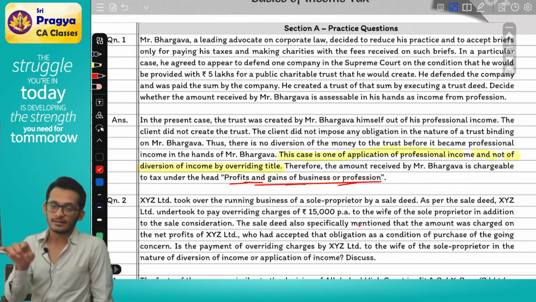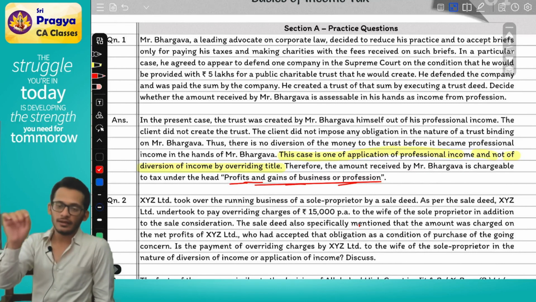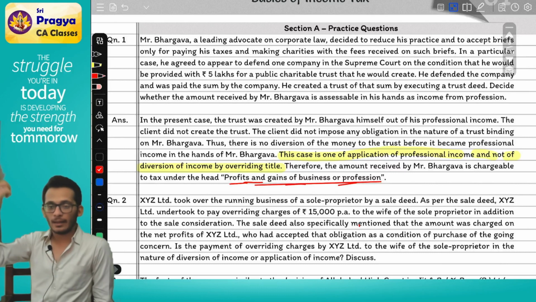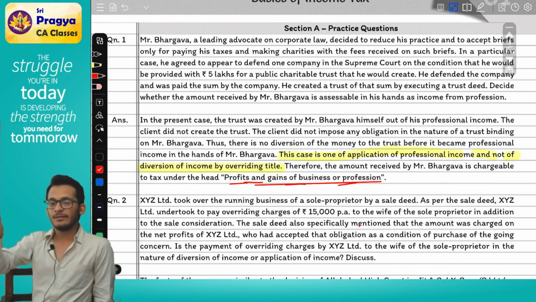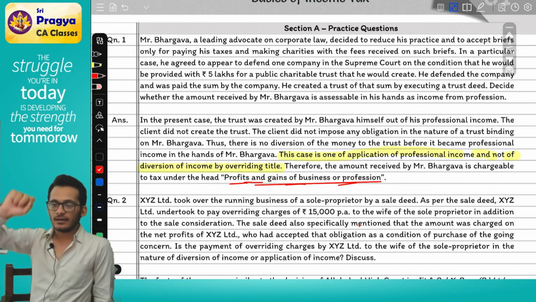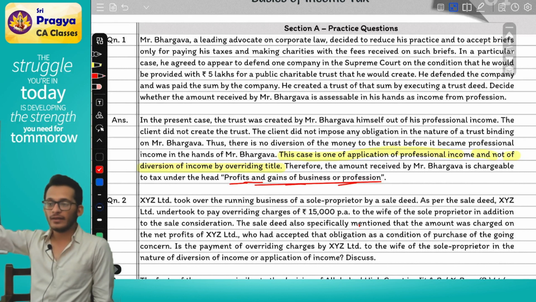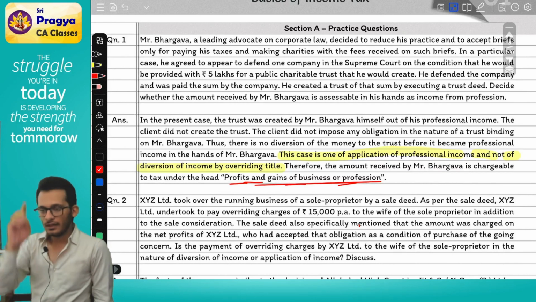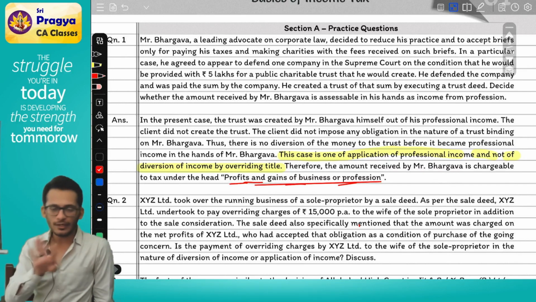Then I will write analysis. In analysis, I'll write, it is understood that the trust was created by Bhargava. There is no obligation of the company to give the money. Bhargava has made the decision to give the money, and therefore this will be called application of income. In light of the above facts, the money received by Bhargava will be taxable in the hands of Bhargava. Four steps. Clearly, if you write, you will get your full marks.